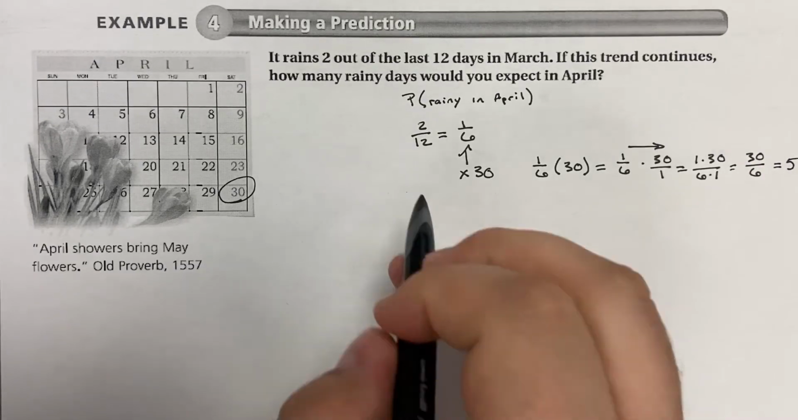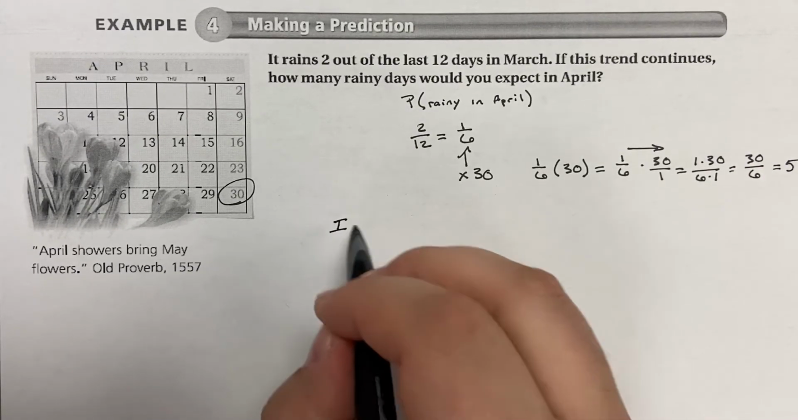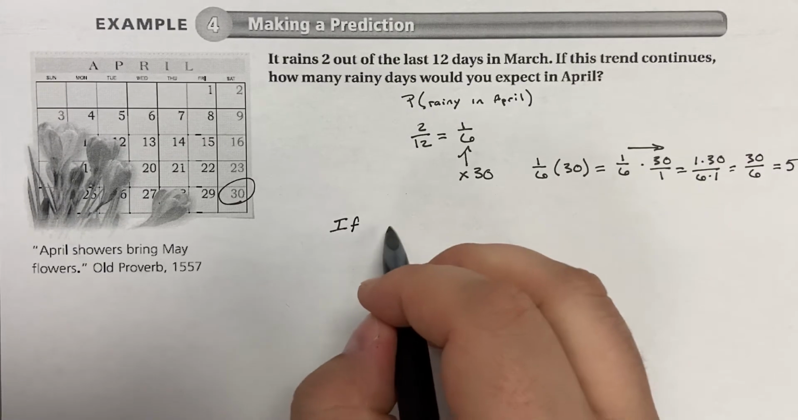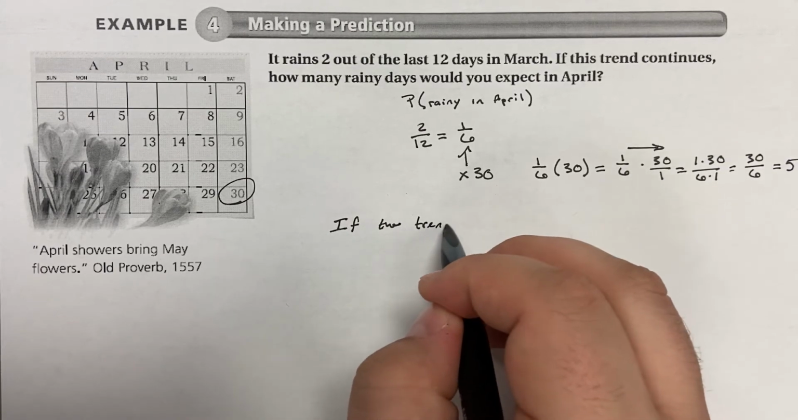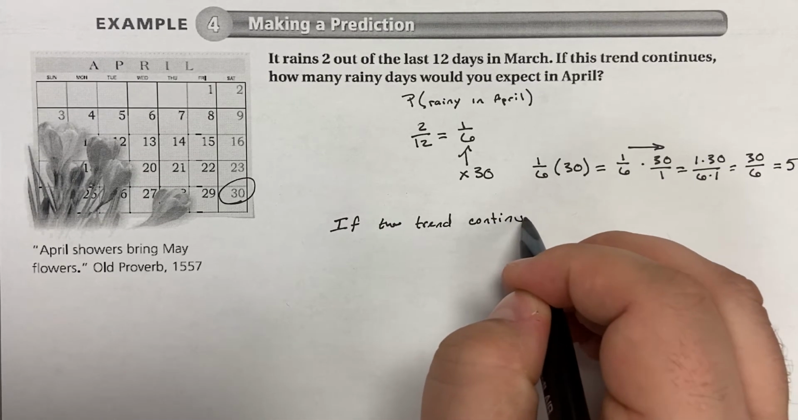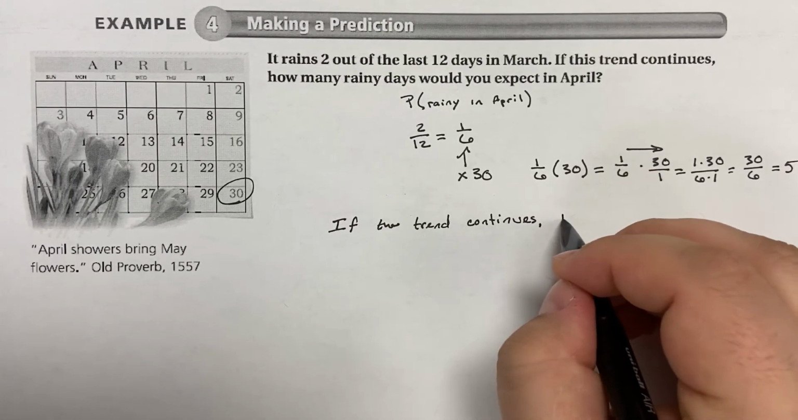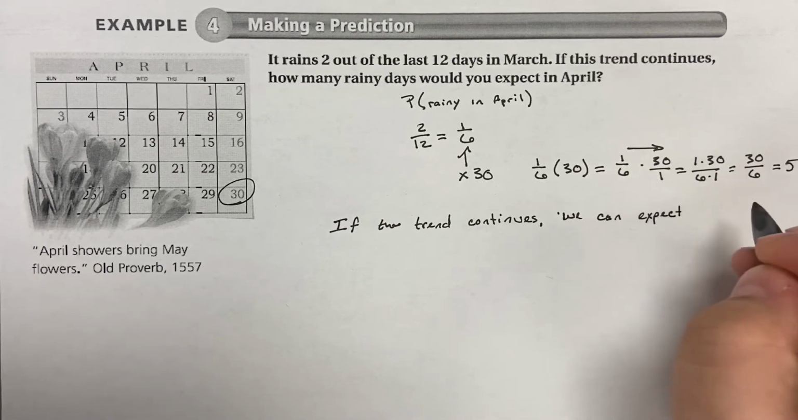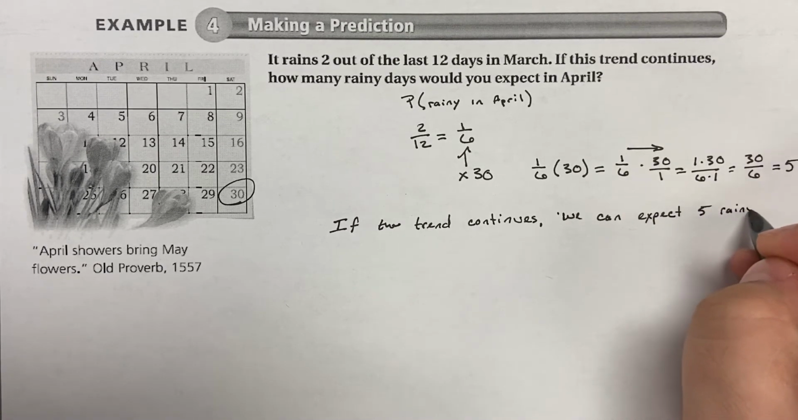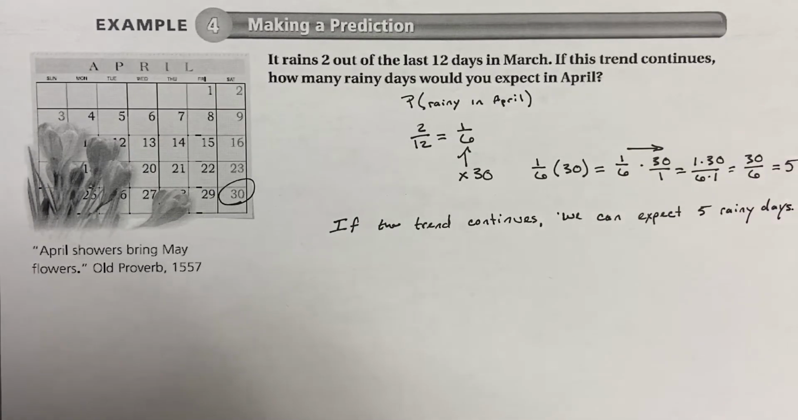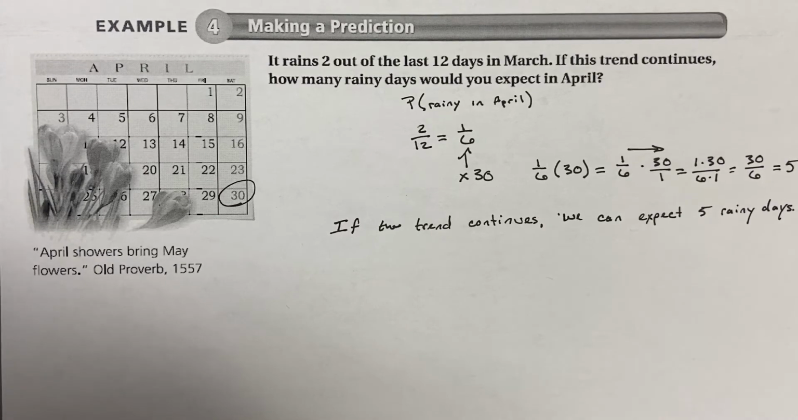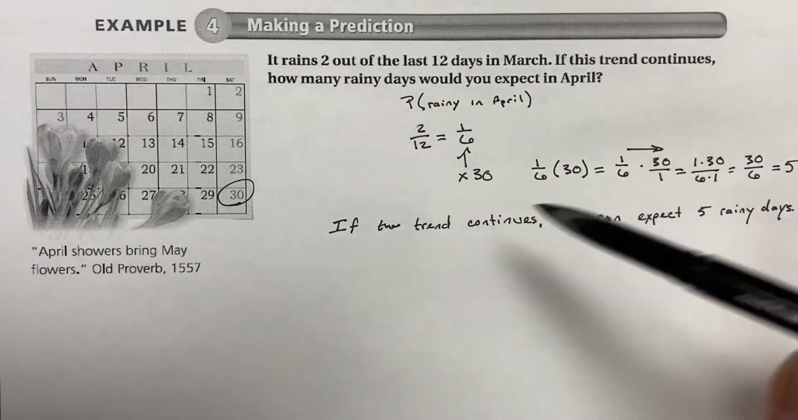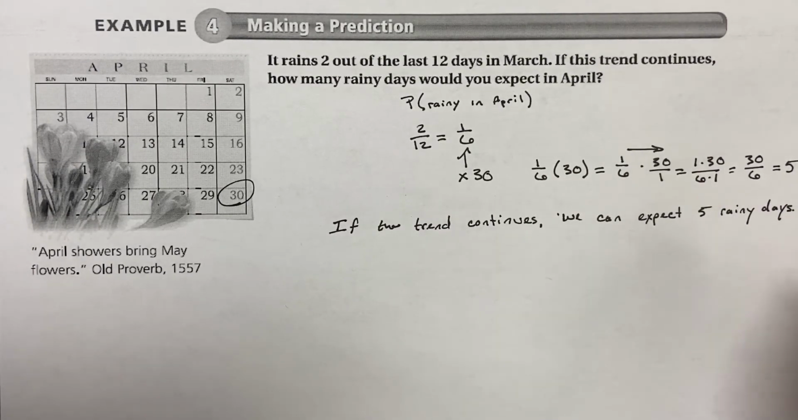So because of this, I can expect, if the trend continues, see, the funny thing about weather, it doesn't always continue, but if the trend continues, this is the best answer possible, we can expect 5 rainy days. But you know, living in Oklahoma, that almost never happens. But hopefully you can see how we could use this to predict the total number of rainy days in all of April by looking at a small window in March.